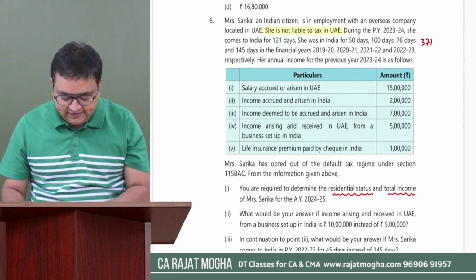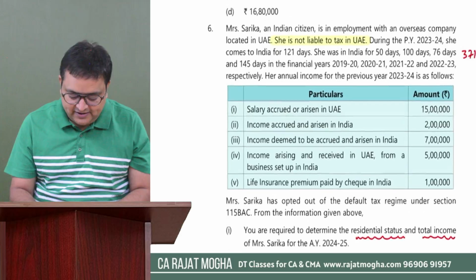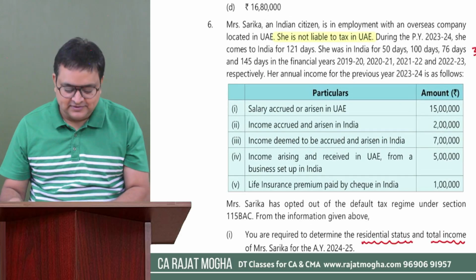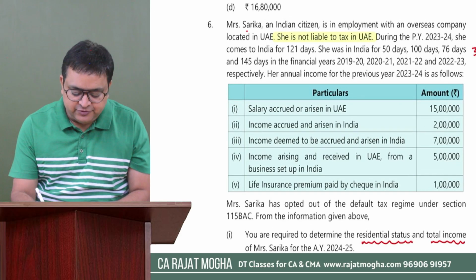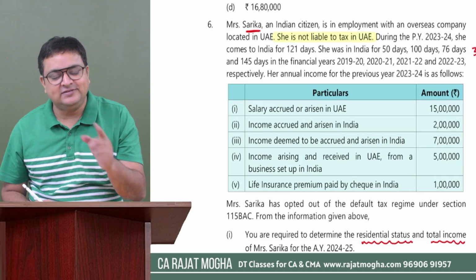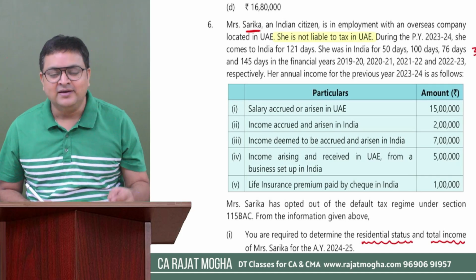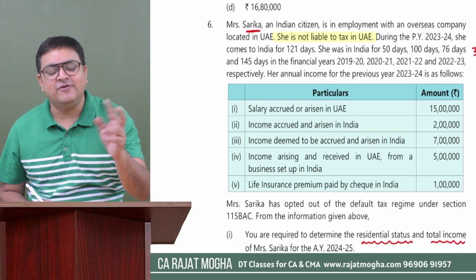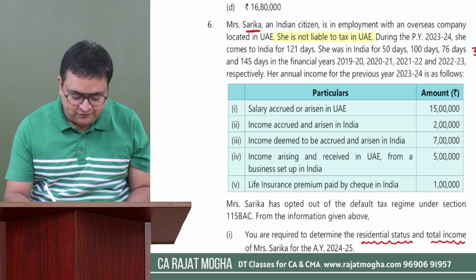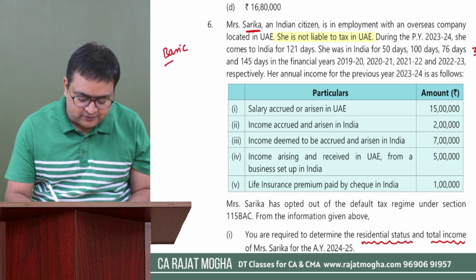Got it. So first of all, let me recap those concepts. She is an individual, and an individual is said to be resident during the previous year if that person satisfies either one of the 2 basic conditions. What are those?